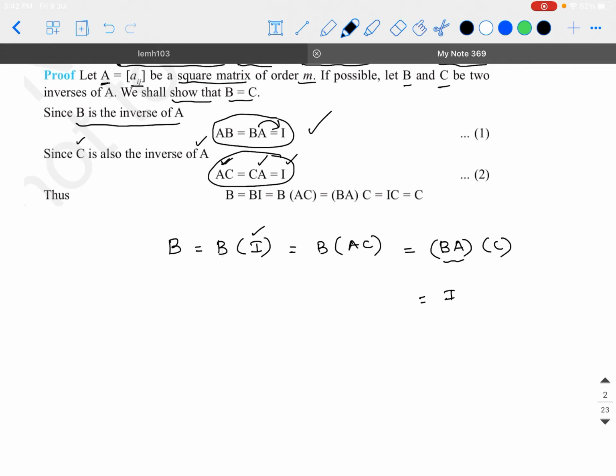It is I. So I multiplied with C is nothing but C. So from here we can conclude that the matrix B is the same as matrix C, as a result of which there is only one inverse that is going to exist for the given square matrix A of order M.